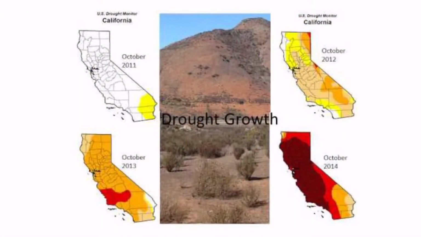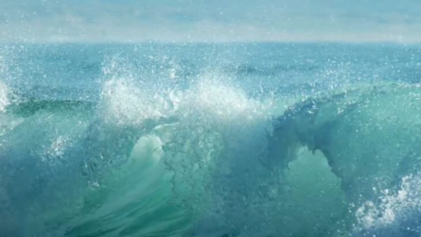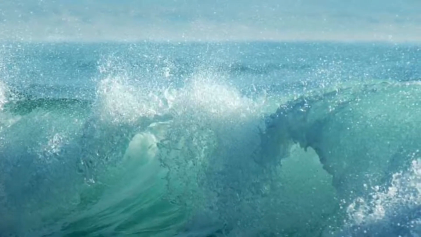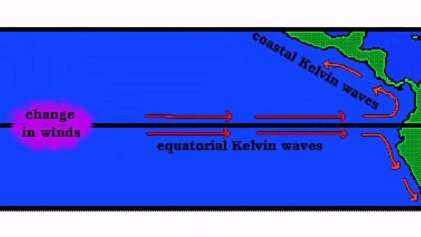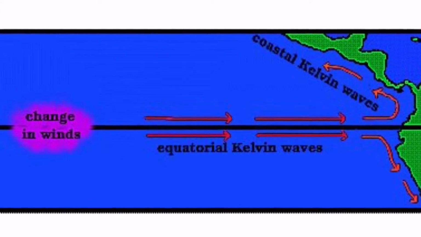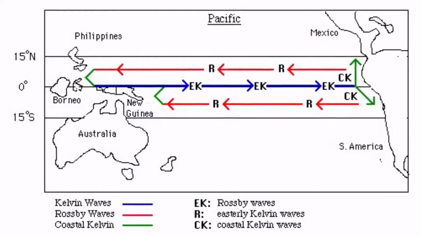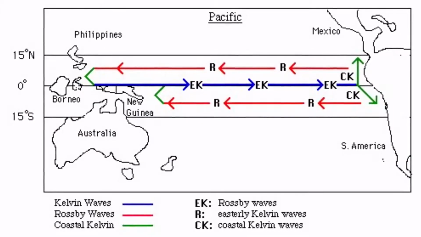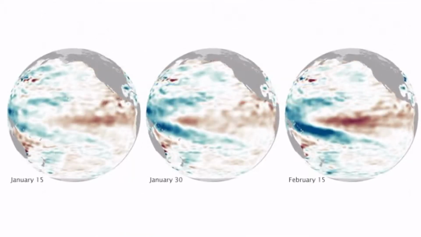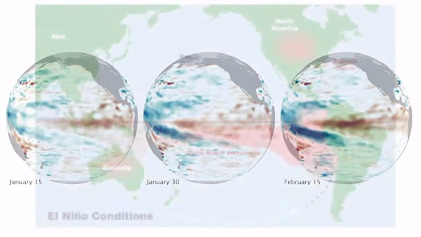Certain indicators such as the development of Kelvin waves help us prepare for such consequences. Kelvin waves are often caused by an abrupt change in the overlying wind fields, such as the shift in the trade winds at the start of El Niño. Both equatorial and coastal Kelvin waves change the depth of water and the subsurface and sea surface temperatures. The state and results of Kelvin waves are both the effects and indicators of El Niño.